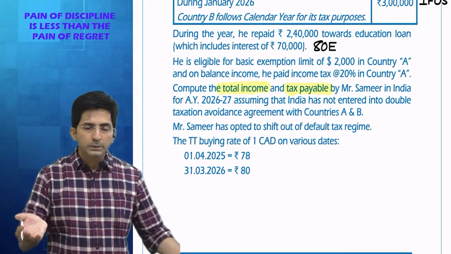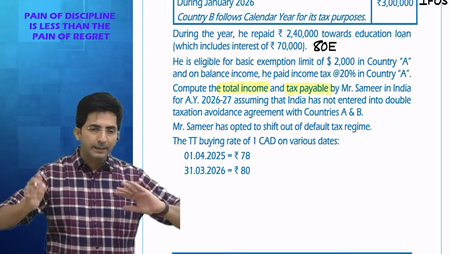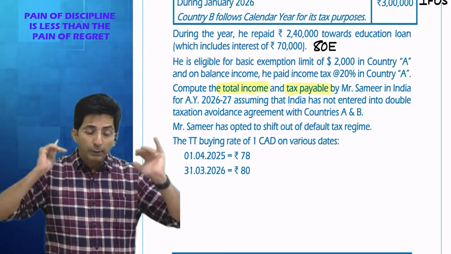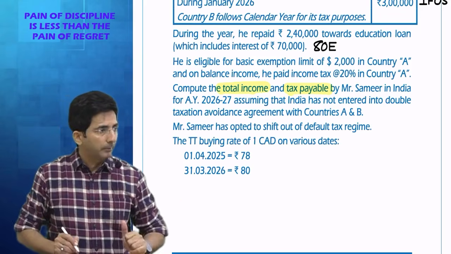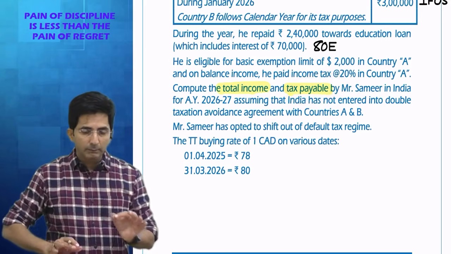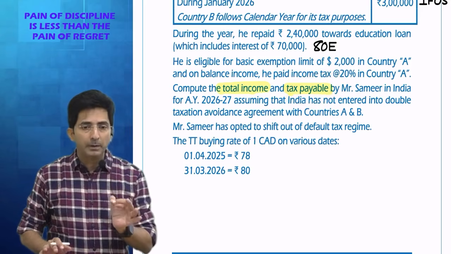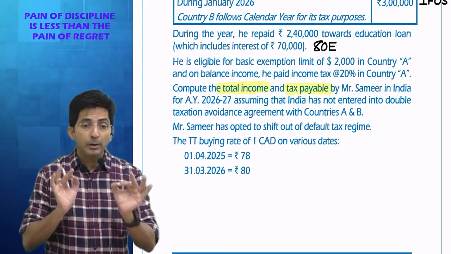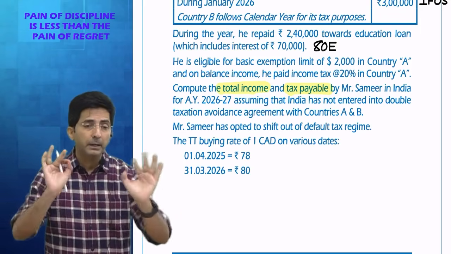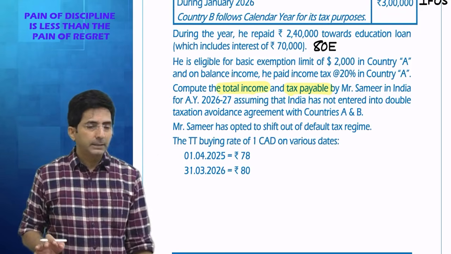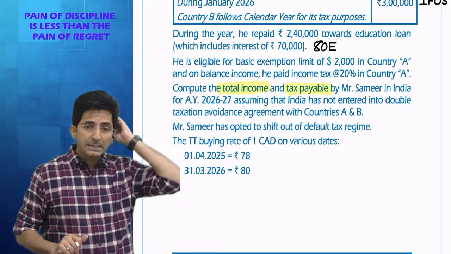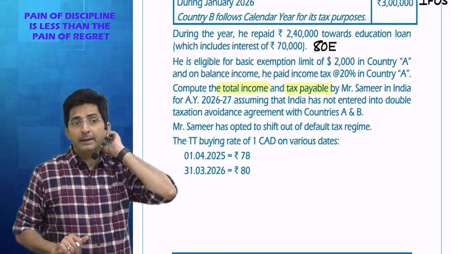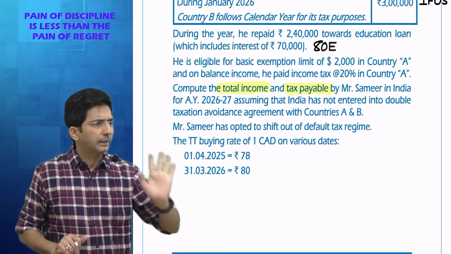And everyone knows TDS is adjusted after health and education cess, but when to show that knowledge? Only when the question says tax payable. You can write somewhere: if the question says tax payable, calculate tax payable, hammer on the word payable, payable, payable. Then adjust TDS at the end. And if the question says tax liability, then no need to show the effect of TDS.